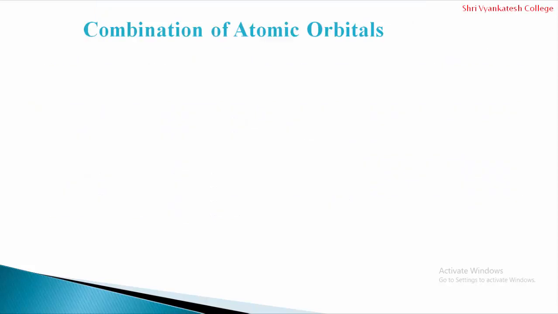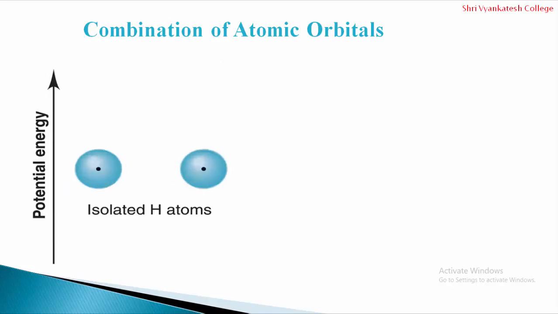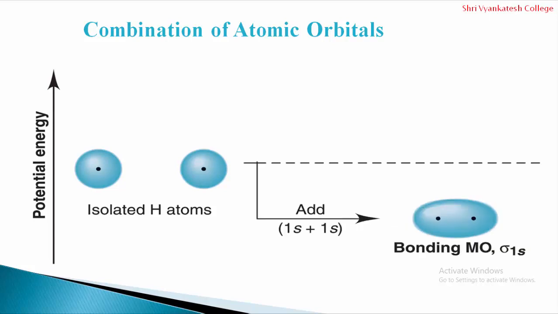Now here we can see how these atomic orbitals combine to form the new molecular orbitals. First, you can observe the isolated hydrogen atoms. The atomic orbitals of the two hydrogen atoms combine. If the combination is constructive addition, 1s plus 1s, a bonding molecular orbital is formed, that is sigma 1s.